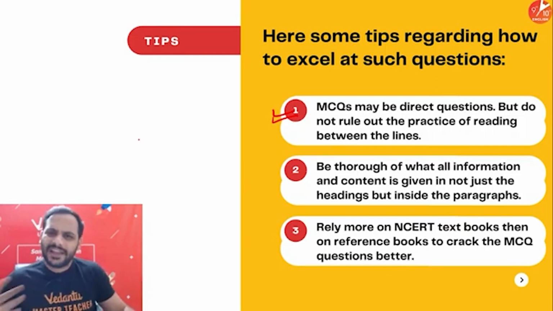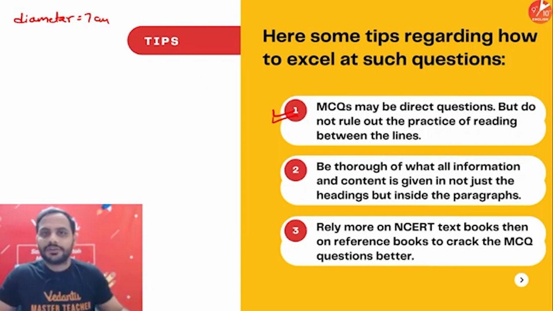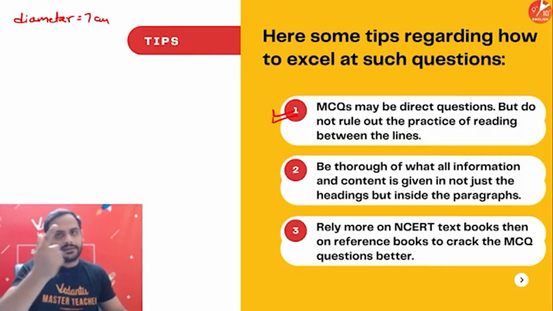For example, in a CSA and volume question, we are doing surface area and volume, and in the question it is given that the diameter is 7 centimeter, and you read this as radius, and you solve the whole question taking the radius as 7 centimeter. Whatever answer you get will definitely be among the options A, B, C, D, and you'll think you have done everything correctly, but that is wrong.